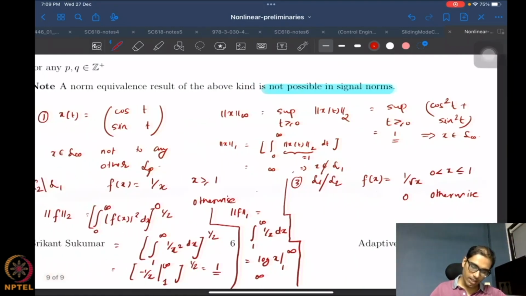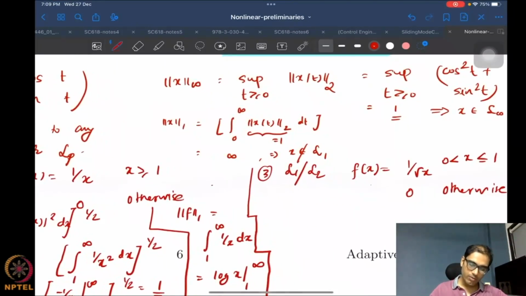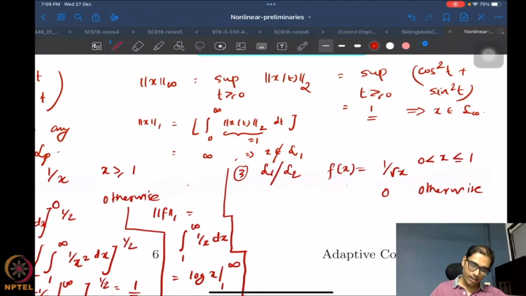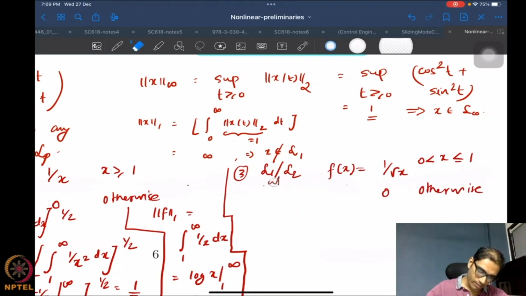Okay, I hope that's evident. Okay, similarly you have another example. Just a second, let me remove this so we have a clean place to write. All right, so this is a case where you have a function f which is in L1 but not in L2, right? So actually this should be the other way around.